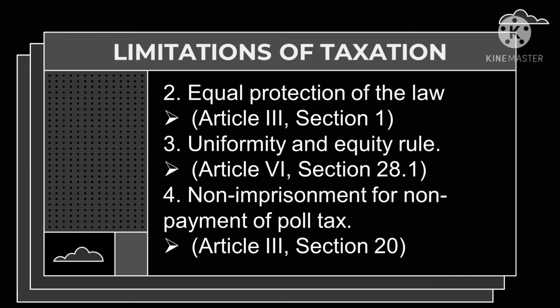Second, we have the equal protection of the law. Under this, we have Article 3, Section 1, which says that no person shall be deprived of life, liberty, or property without due process of law, nor shall any person be denied the equal protection of the law. Next is the third one, we have the uniformity and equity rule. Under this, Article 6, Section 28.1 says that the rule of taxation must be uniform and equitable and likewise progressive.